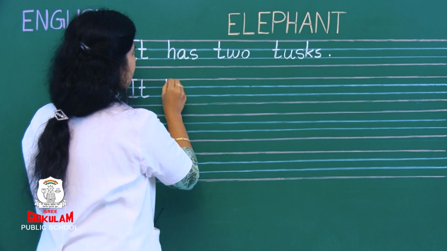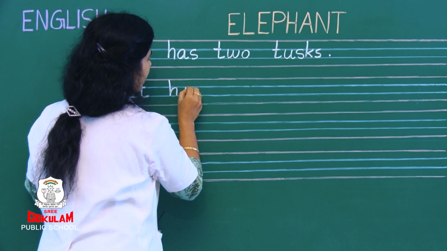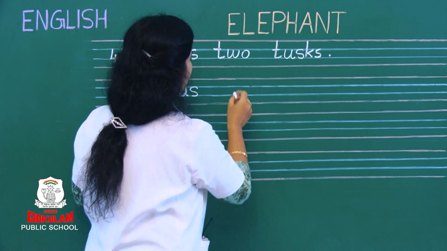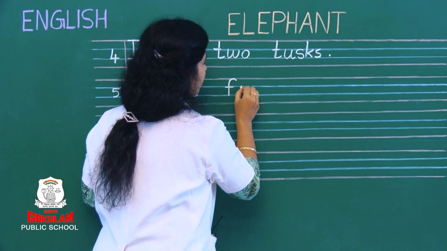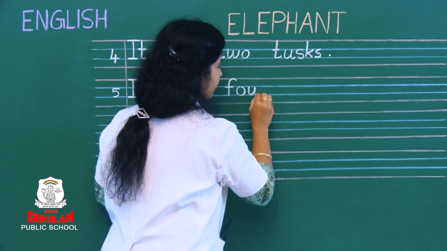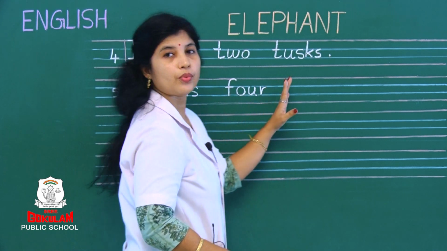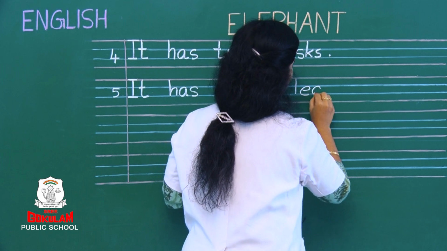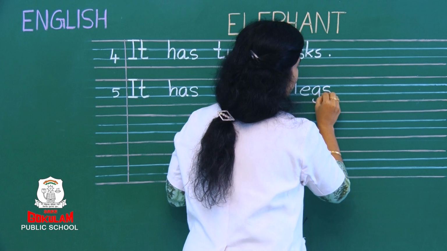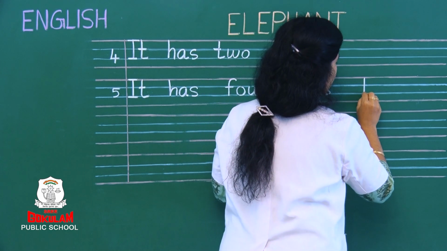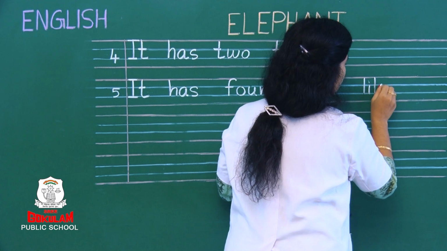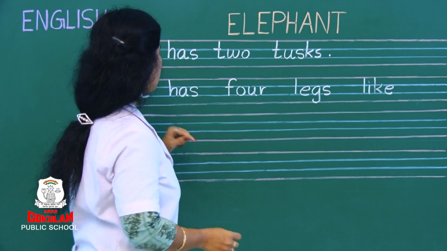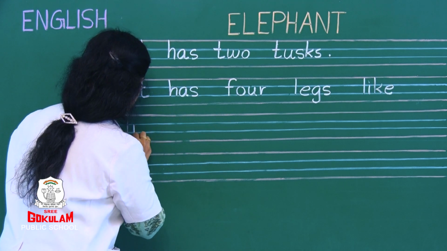It, one finger gap, has, again one finger gap, and write 4. 4, one finger gap, legs, one finger gap, like, you don't have place here, should come to next line and write pillars.